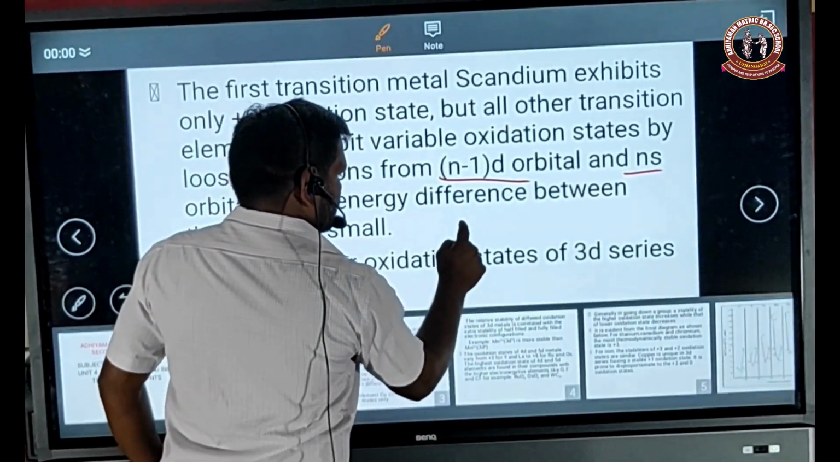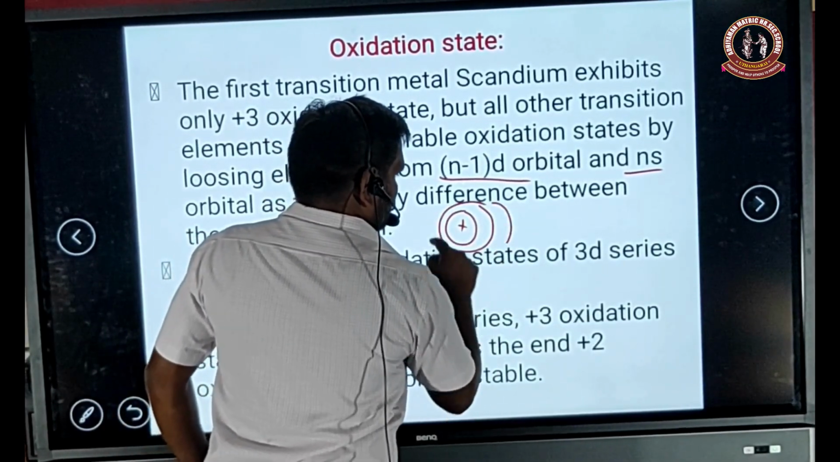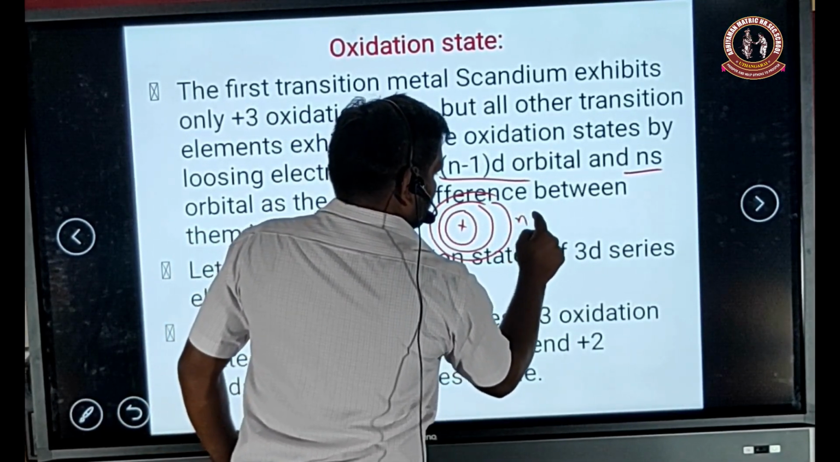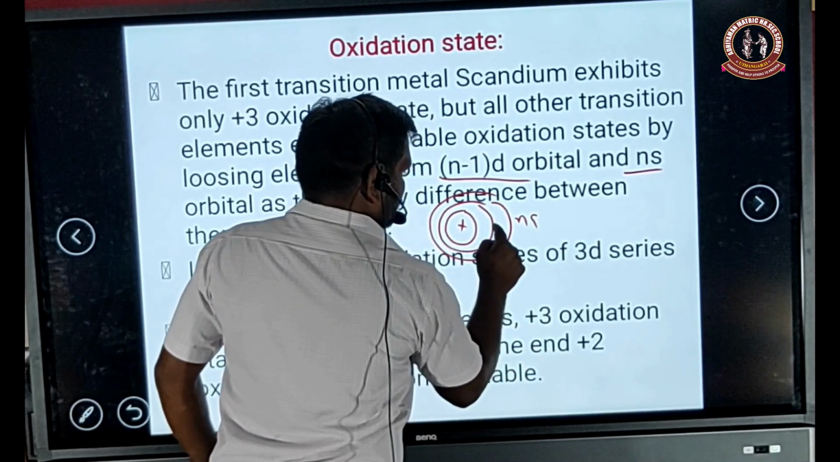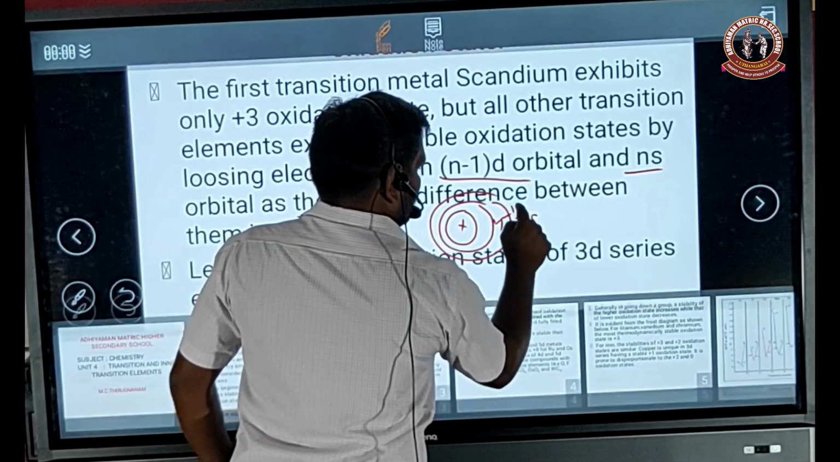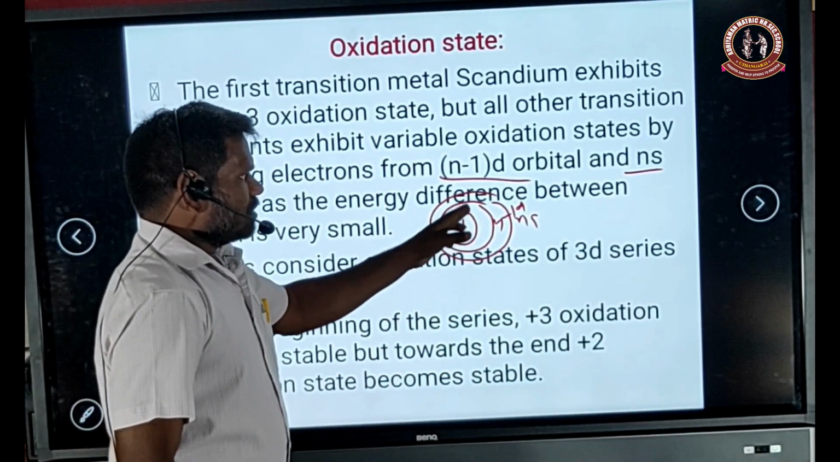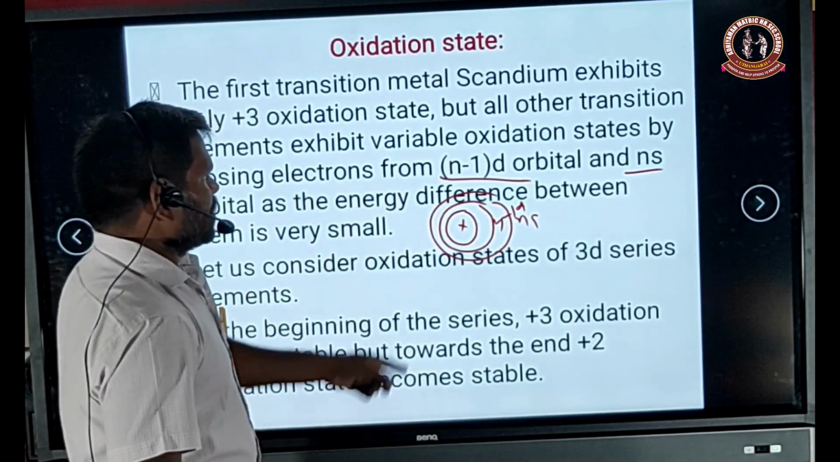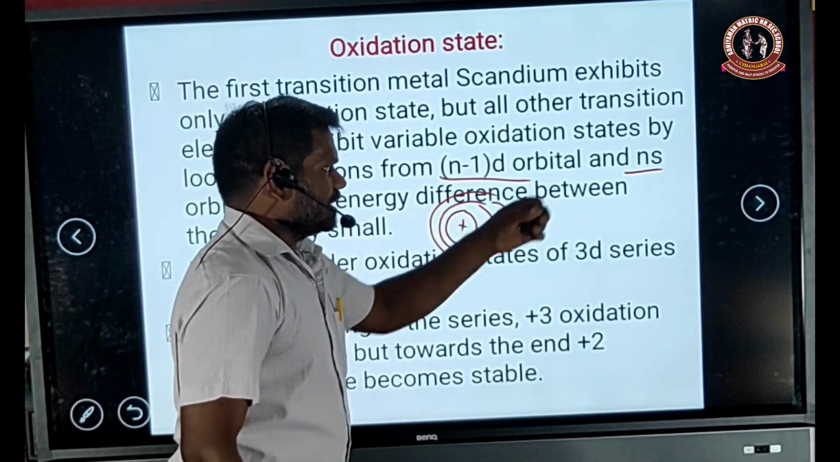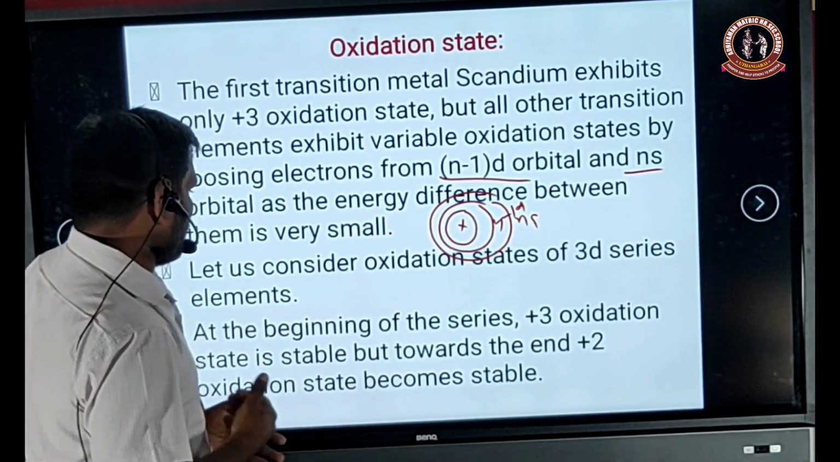This is the nucleus, the first shell, second shell, third shell, that is the ns orbital. This is the n-1 d orbital. So here, electrons are lost only from the n-1 d orbital and the ns orbital. The energy difference is very small.